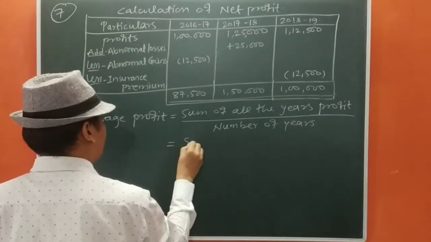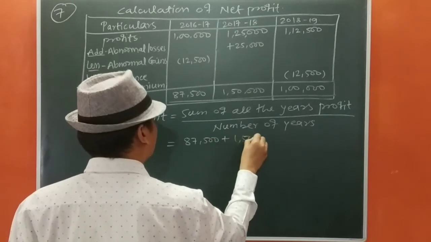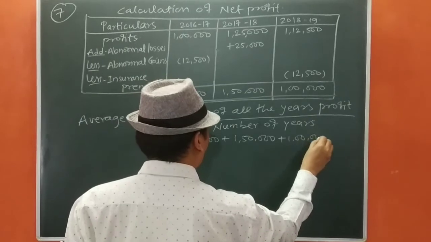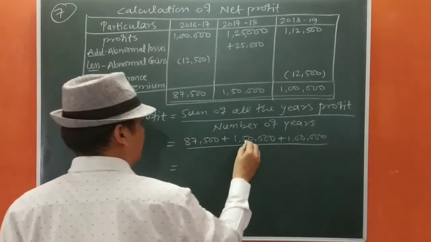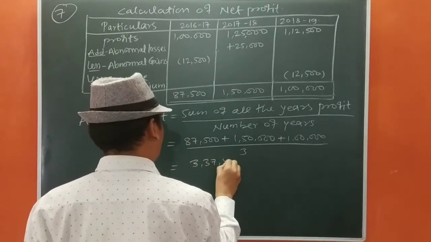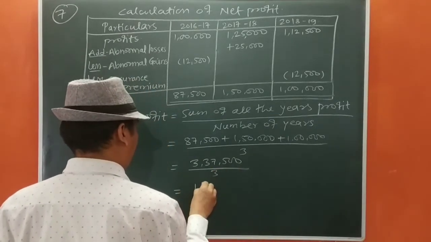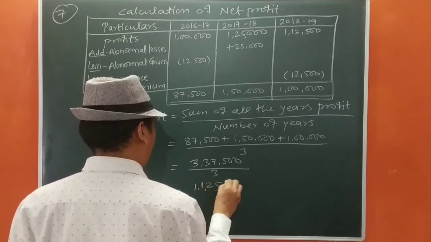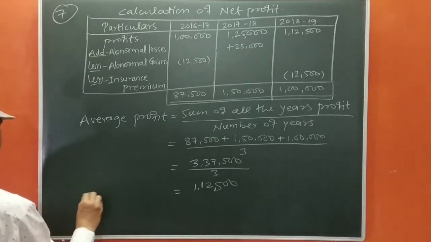So it is 87,500 plus 1,50,000 plus 1 lakh upon 3. It is 3,37,500 divided by 3, so it is 1,12,500.